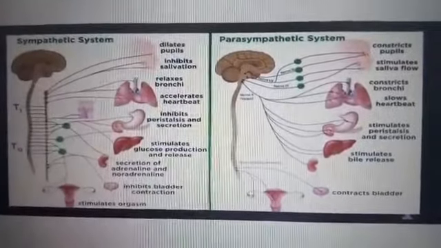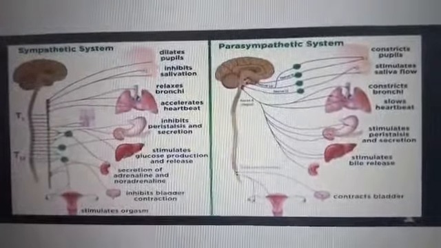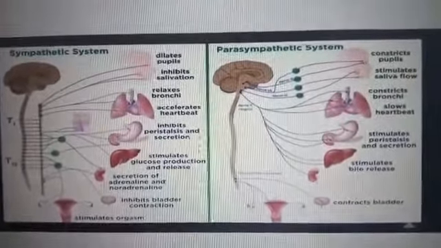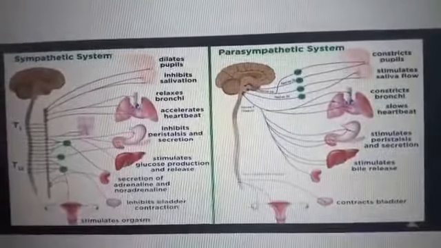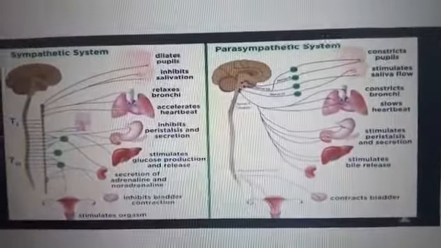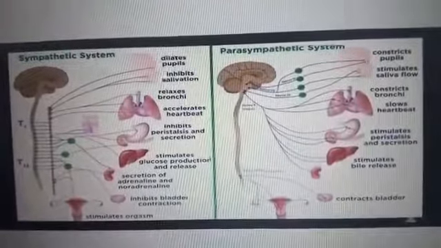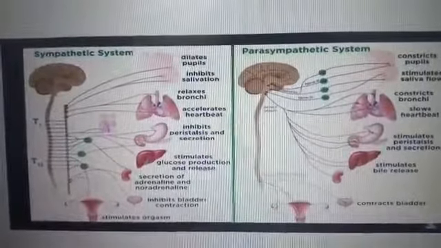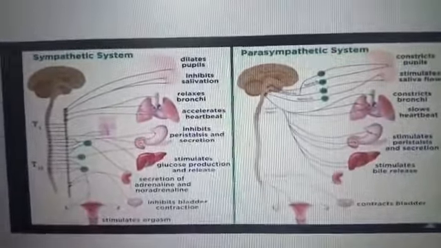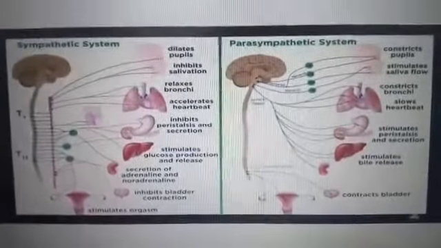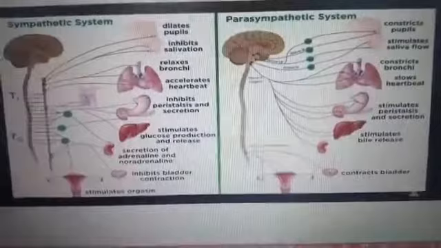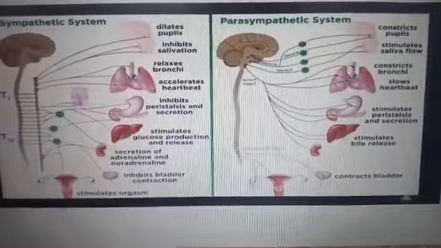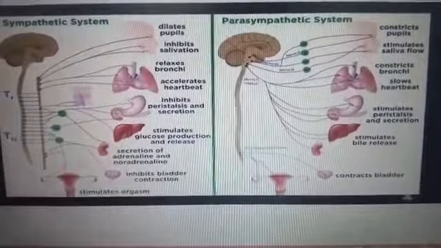Now children, if you look at this diagram, this is the actual diagram of the sympathetic nervous system and the parasympathetic nervous system. Both are different in their function. The sympathetic nervous system has relaxed bronchi, whereas the parasympathetic nervous system has constricted bronchi. The sympathetic nervous system stimulates glucose production, whereas the parasympathetic system stimulates digestion and secretions. So children, both are different in their function. So kindly make a note of this in your notebook.